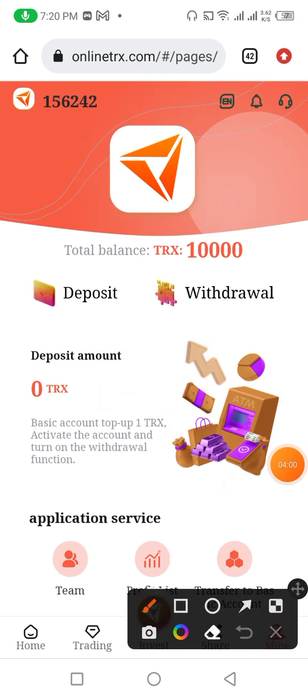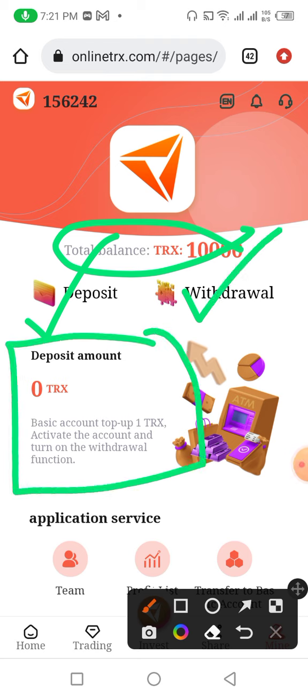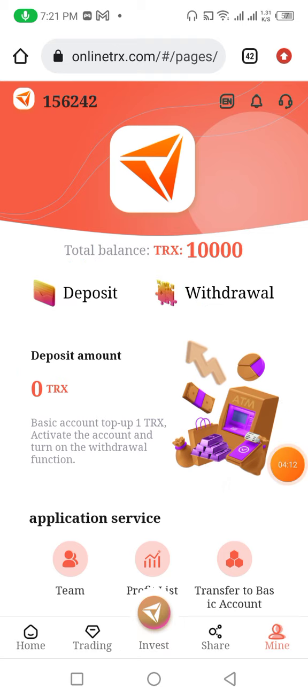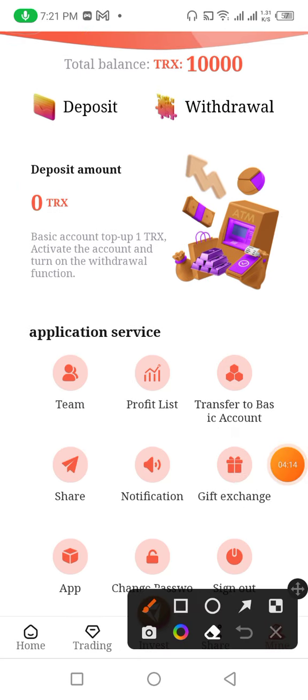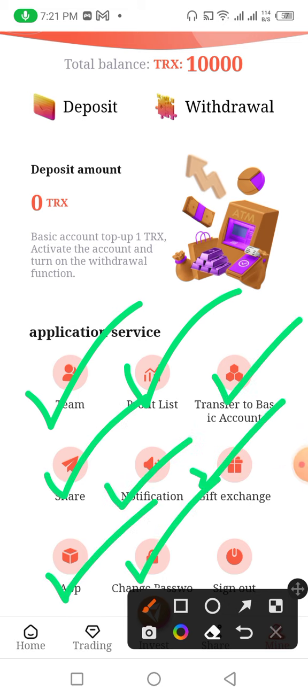Now friends, I click on the mine option. This is a very special option. Total balance. You have a total balance. This is the deposit option, withdrawal option. The deposit amount is that the basic amount to top up is 1 TRX to activate the account and open the withdrawal functions. Now down below, friends, you can see the team option, profit list, transfer to basic account, share option, base notification, gift exchange, app option, change password, sign out.